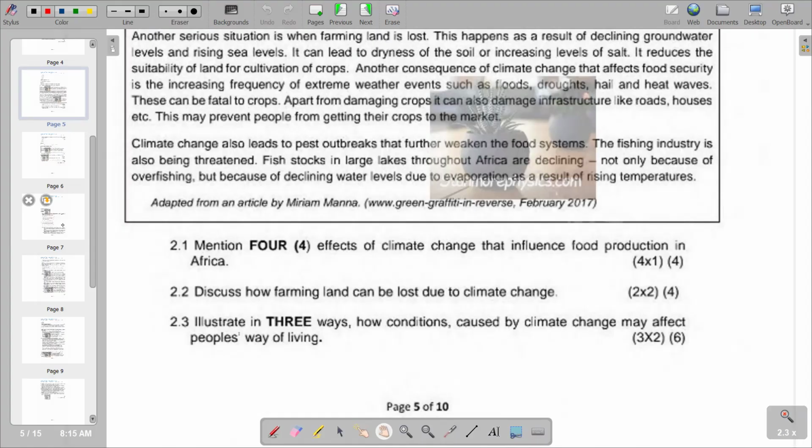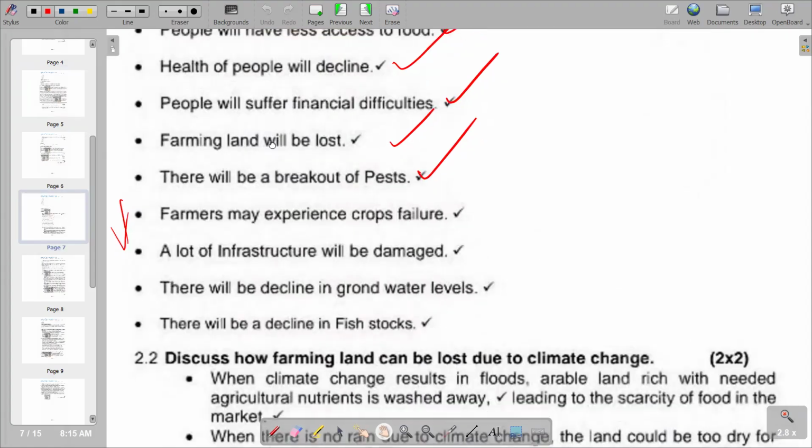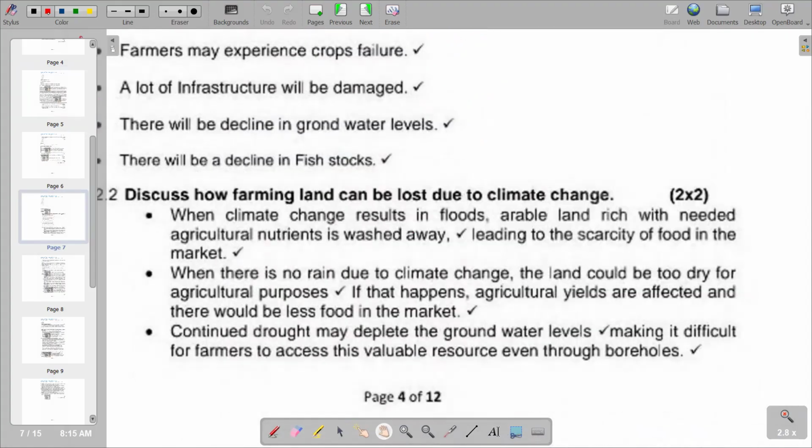So we move on to see what we have in terms of our other section. On the first point, the climate change resulted in floods, arable land rich with needed agricultural nutrients is washed away, leading to the scarcity of food in the market. Second point, when there is no rain due to climate change, the land could be too dry for agricultural purposes.